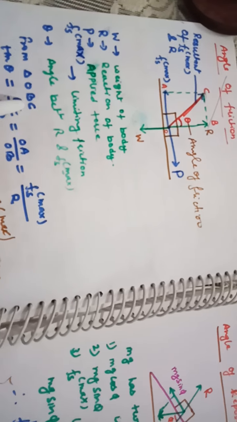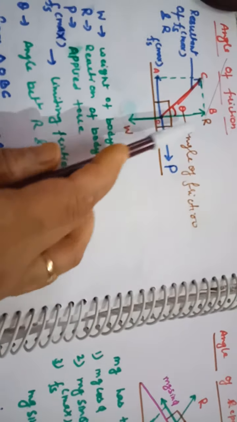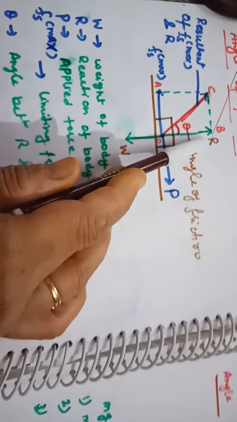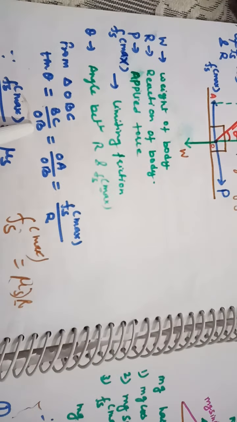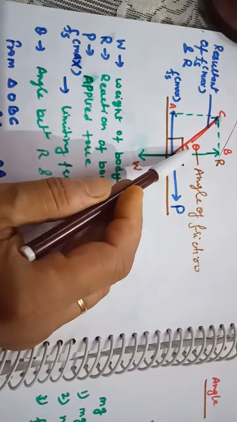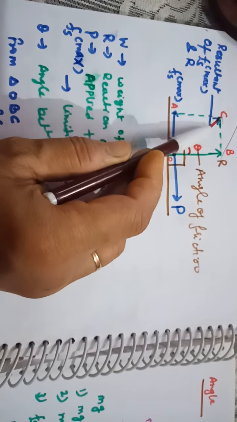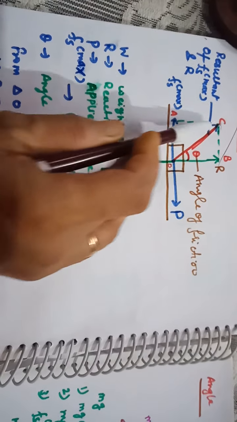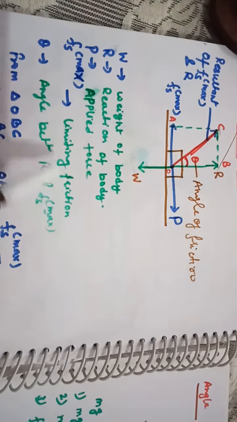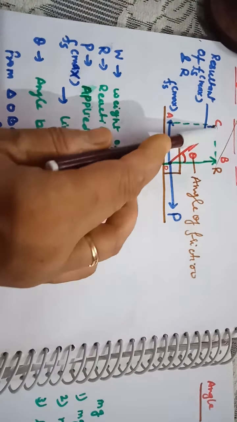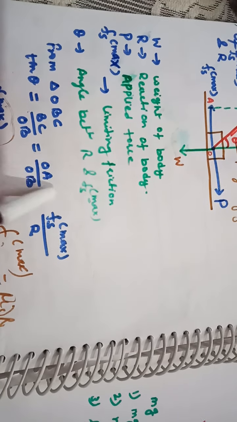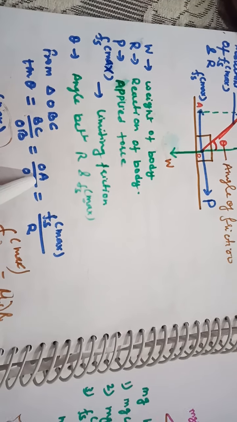Now from the triangle OBC, the value of tan theta will be equal to BC upon OB. Now if this angle is theta, this angle will also be equal to theta. So from this right angle triangle, this will be the perpendicular and this will be the base. In that situation, BC will be equal to OA. So here we have written BC is equal to OA, and OB will remain the same.